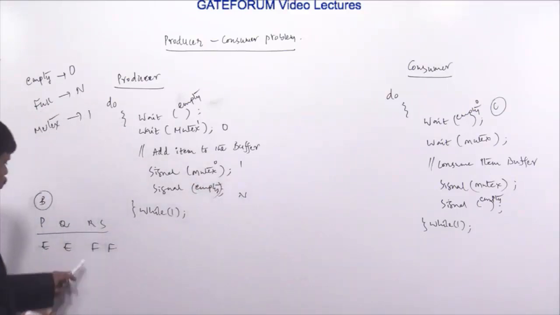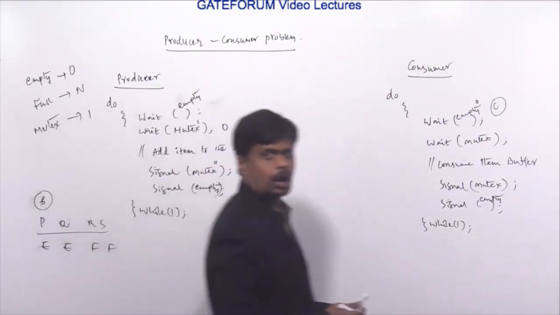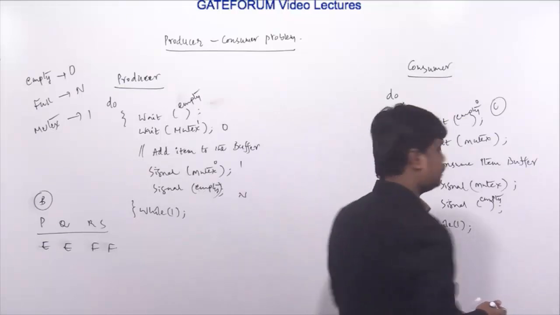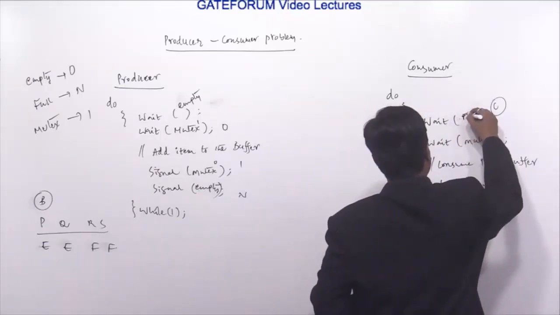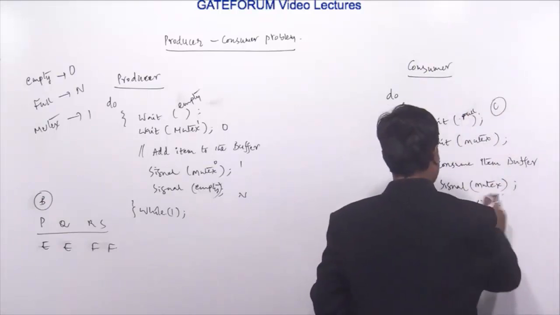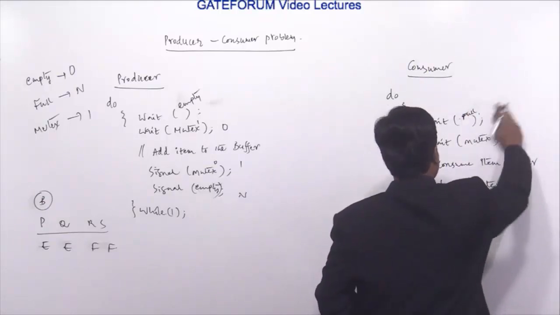R and S are the consumer statements. So R is full and S is also full. If it is the case, then what happens?